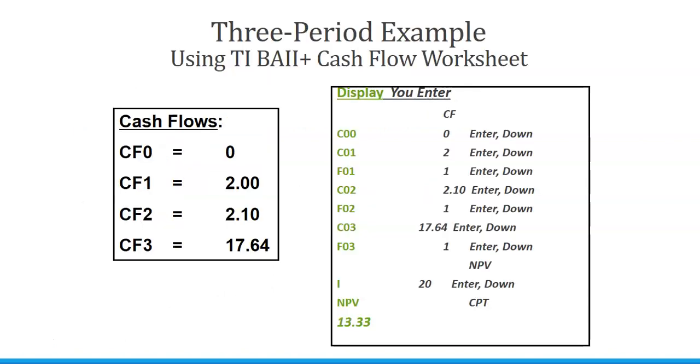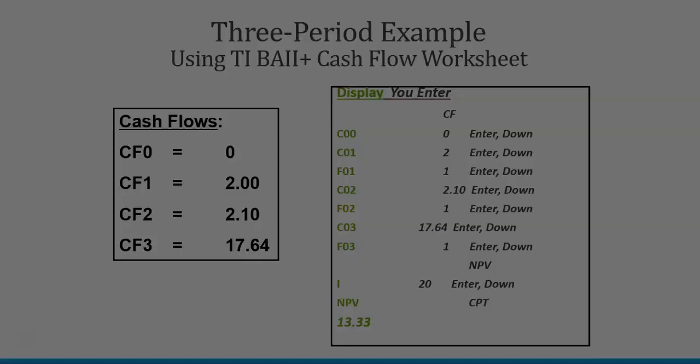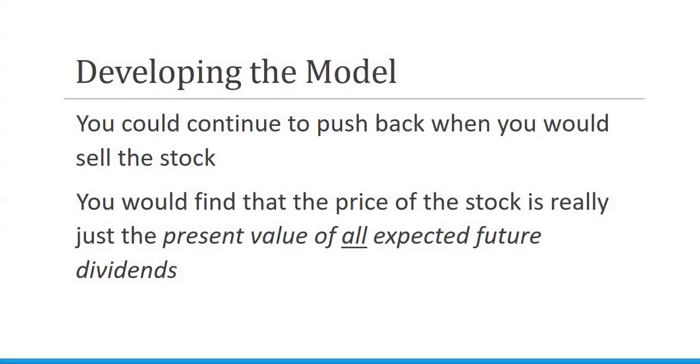We can also use a scientific calculator or a financial calculator to enter what those cash flows are. And we could continue to push that back to when we would sell that stock. The stock value, as I said earlier, is just the present value of all expected future dividends. So how do we predict what those future dividends are going to be?